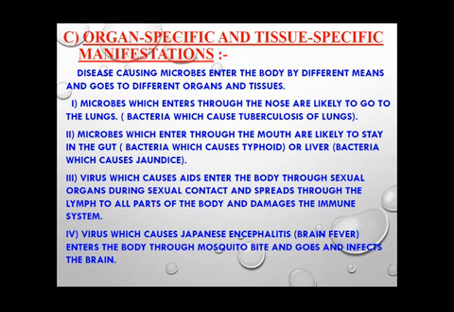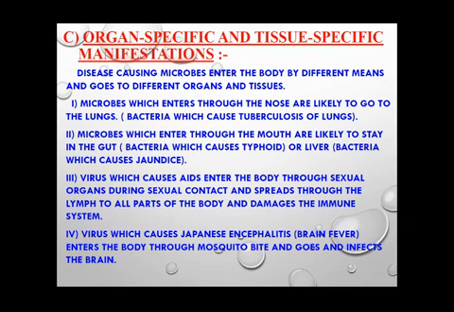What is their path? The microbes which enter into our body through the nose are most likely to go into our lungs, and there they can cause tuberculosis of the lungs.